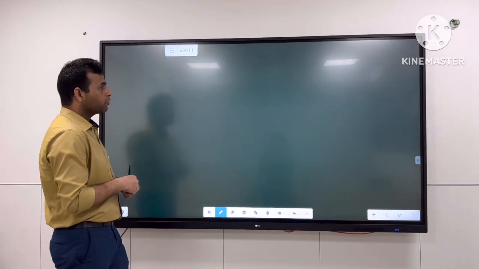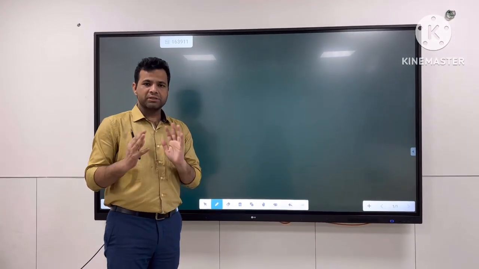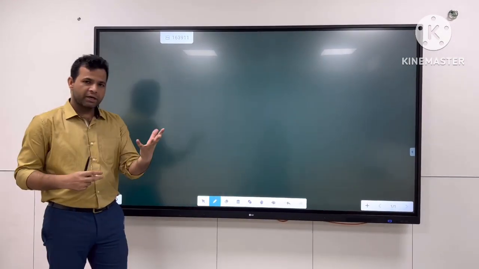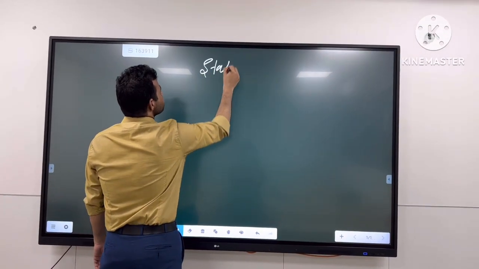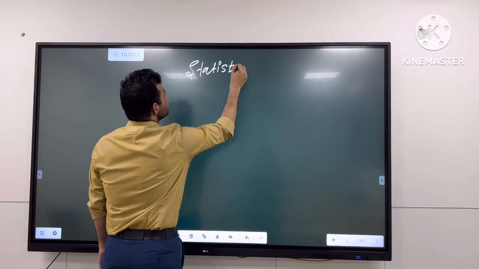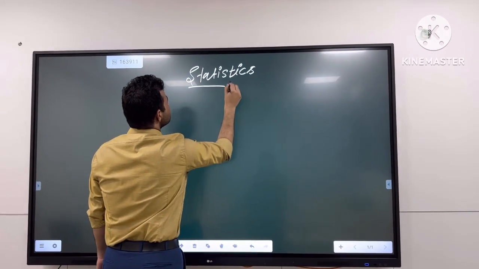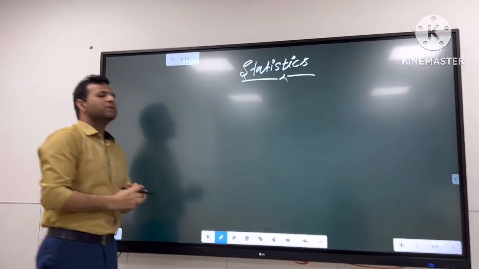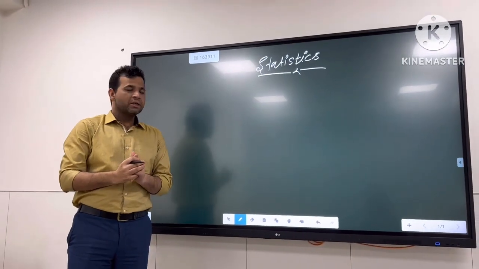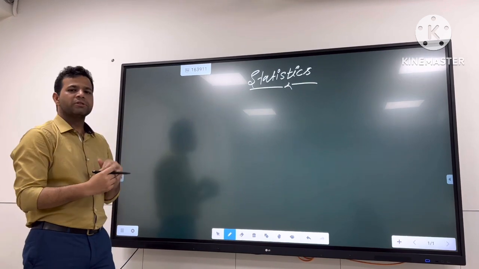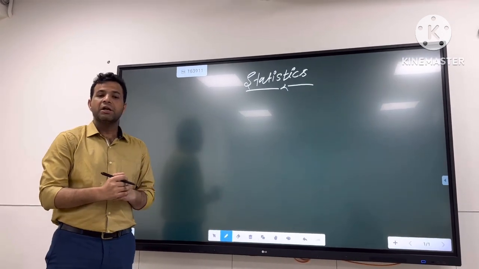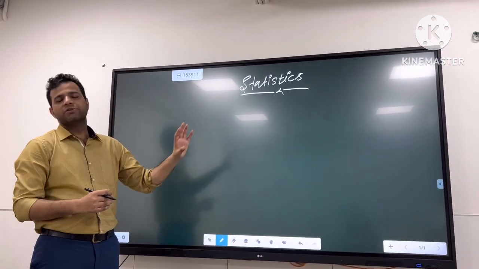So today we are going to start a new session on statistics, which we also call सांख्यिकी. Let's start statistics. Now let's understand what statistics is and how we can find the central tendency. We will discuss central tendency in further sessions. Now we are going to start the basics of statistics.